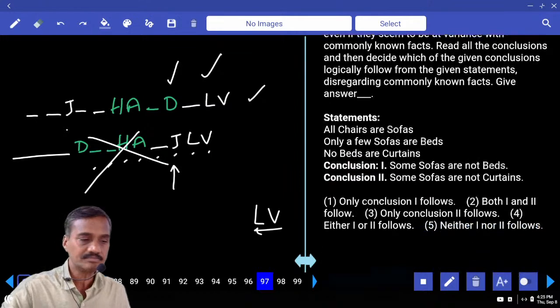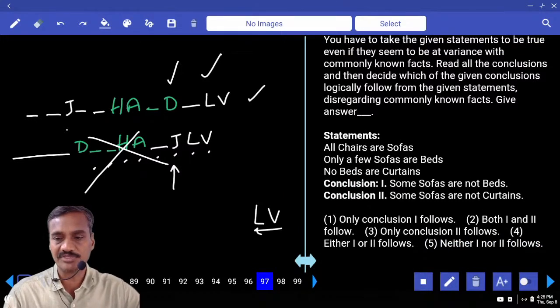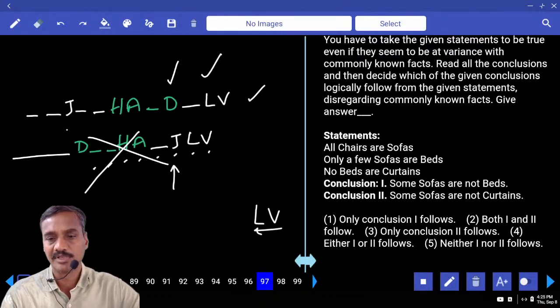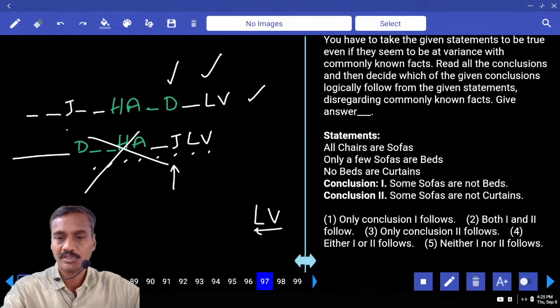From 97 onwards, they are based on syllogisms. And now model number 1.